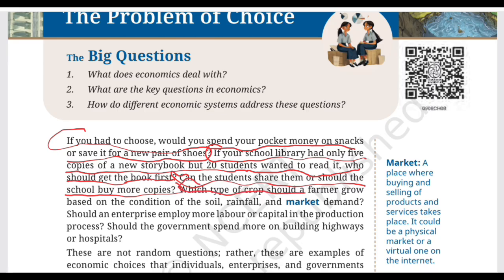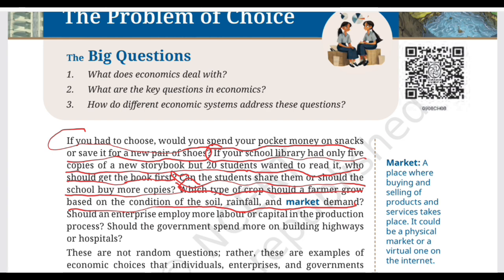Which type of crop should a farmer grow based on the condition of soil, rainfall, and market demand? So imagine you are the farmer, you have land, but your land has a particular soil. Your area receives a certain amount of rainfall. You also have to think about what people actually want to buy. So you can't simply say, I will grow whatever I feel like.